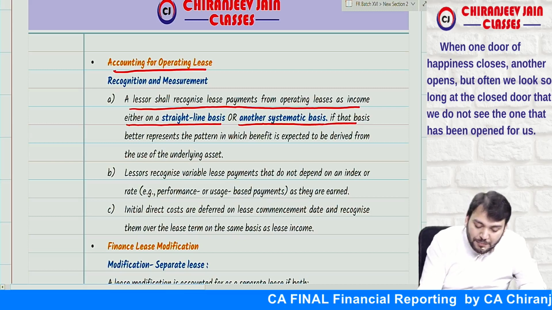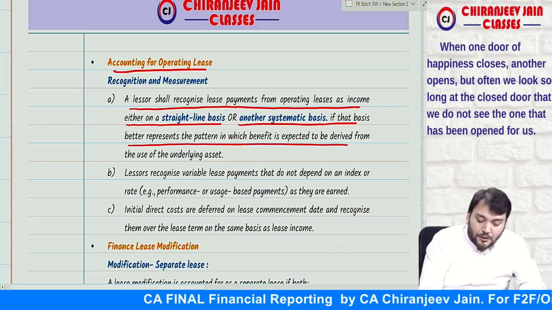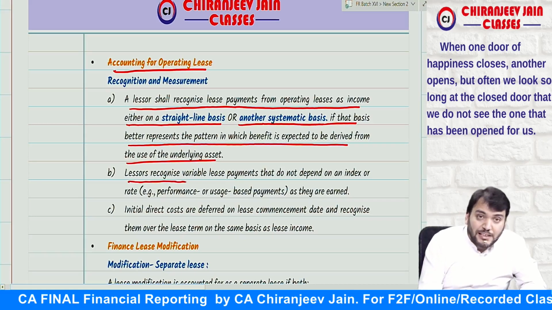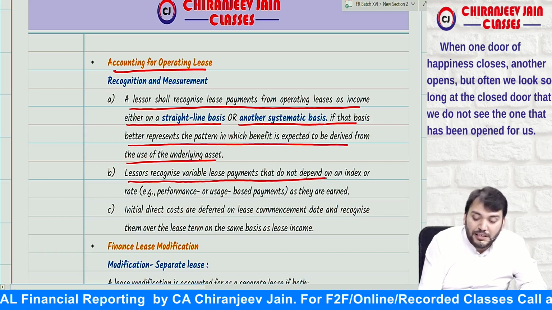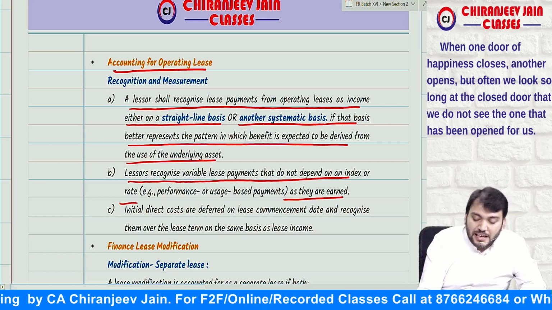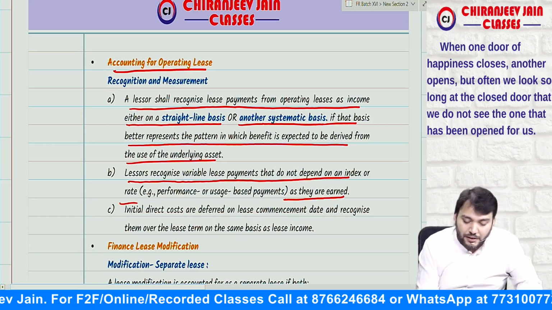Correct now. So if that basis better represent a pattern in which benefit is expected to be derived from the use of underlying asset. Can I say lessor will recognize variable lease payment that do not depend upon index or rate, correct, as income in the year in which they are earned.